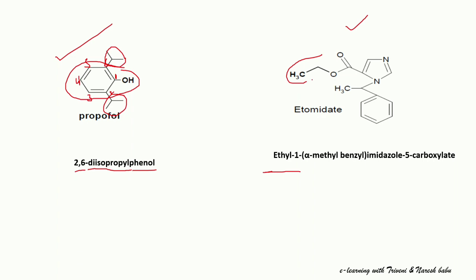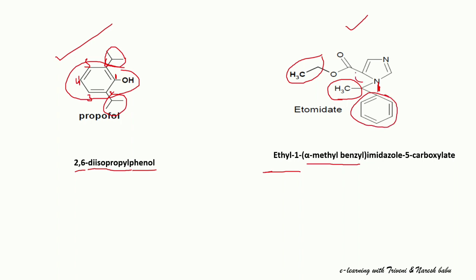This is the structure of the ethyl side chain, and at the first position it is having the alpha methyl benzyl. This is the basic moiety, imidazole basic moiety. This is the first atom, and to the first atom it is attached with the methyl substitution at this alpha position, and it is the benzyl substitution.